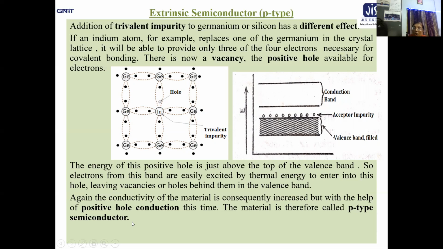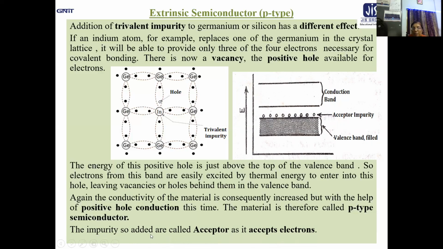P for positive hole. So, in case of trivalent impurity, the extrinsic semiconductor so formed is called the p-type semiconductor because here hole conduction, that is the positively charged carrier conduction, is taking place. That's why it is p-type.